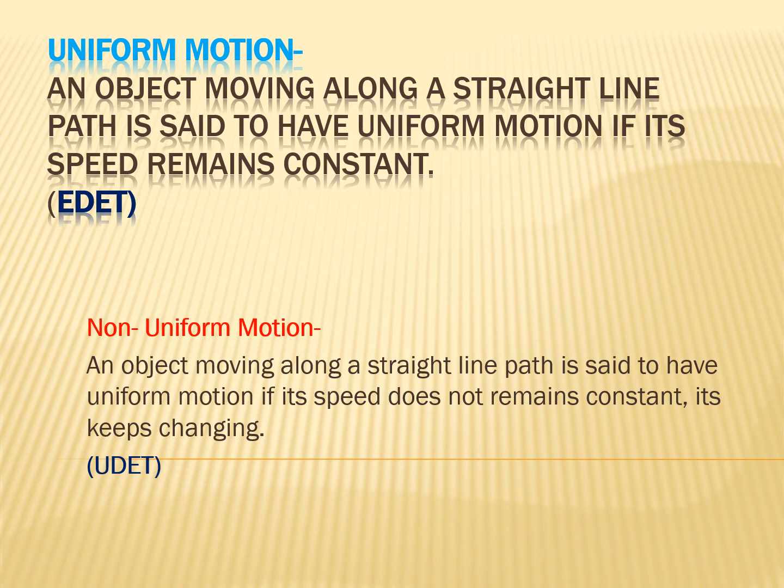In short form, we can keep it in our mind that EDAT, this is the short form, a trick to remember equal distance in equal interval of time. In the same way, for non-uniform motion, an object moving along a straight line path is said to have non-uniform motion if its speed does not remain constant. It keeps on changing. In this condition, we can say unequal distance is covered in equal interval of time. So the trick can be UDAT, unequal distance in equal interval of time.